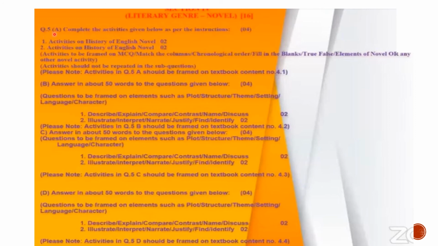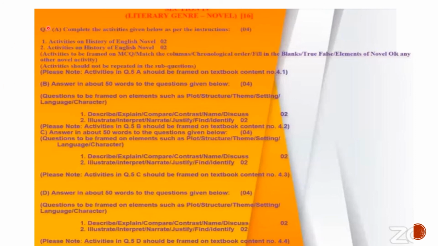Okay, so question number 5A is based on 4.1, which is history of drama. Activities will be based on 4.1 itself. It can be either MCQs, match the following, fill in the blanks, define the following, state true or false. Okay, so if match the following is asked for question number 5A, 1, then true or false or define will be asked for question number 5A, 2.